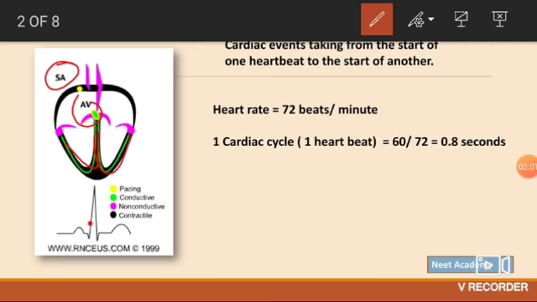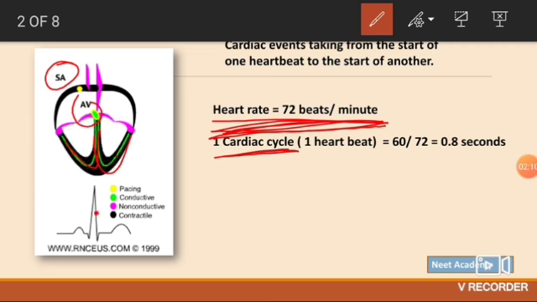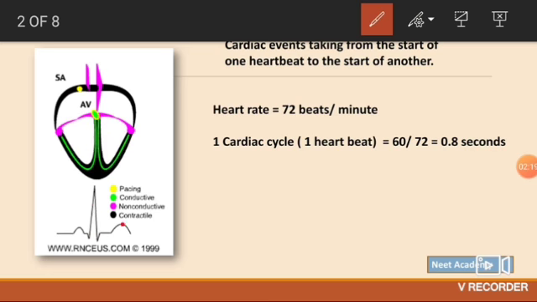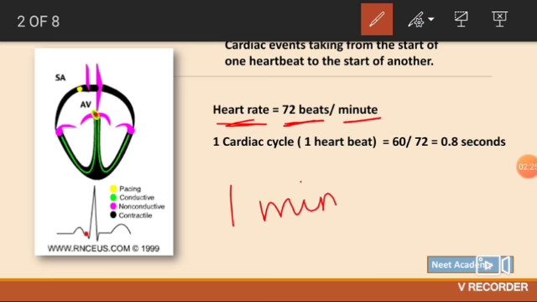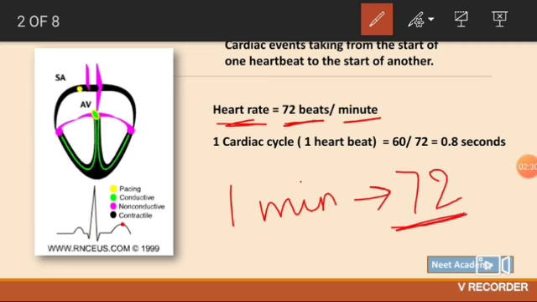Seeing the heart rate, we know approximately heart rate is always 72 beats per minute. This is what we have learned. Now one cardiac cycle, we all have just remembered it that one cardiac cycle is 0.8 second. What is this 0.8 second? We'll be knowing now. See, heart rate is 72 beats per minute. So in 1 minute the heart beats for 72 times. 72 heartbeats in 1 minute.